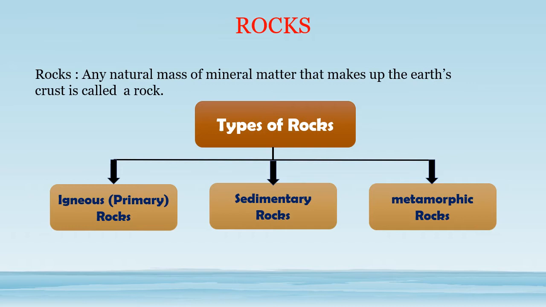So here we are going to read about different types of rocks. Rocks can be of different color, size and texture. There are three major types of rocks, that is igneous rocks, sedimentary rocks and metamorphic rocks.